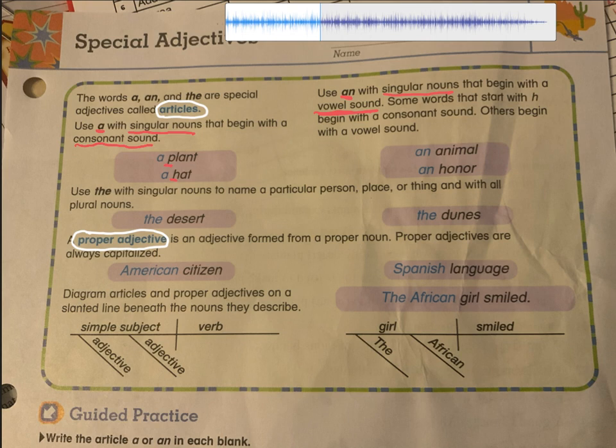An animal. An honor. A is a vowel. And honor doesn't have that H sound in there. It's just honor. So you're actually hearing the O sound. So you would use an. So a is used with consonants and singular nouns. An is used with vowels and H words. Even though it is a consonant, you're only hearing the vowel sound.